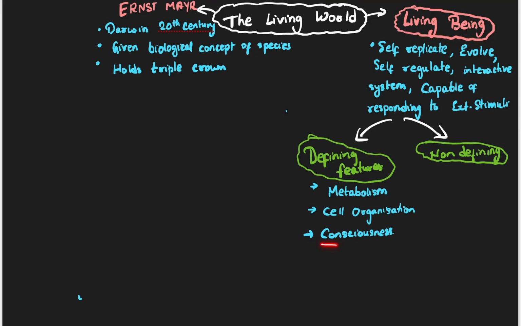And consciousness: unless a living organism knows what is happening around it in its environment, it is not called living. We are all living because we are conscious. We can feel what is happening around us. We know what is happening here and there, so we are called conscious. That is why we are all considered living organisms. So these are the defining features of a living organism.